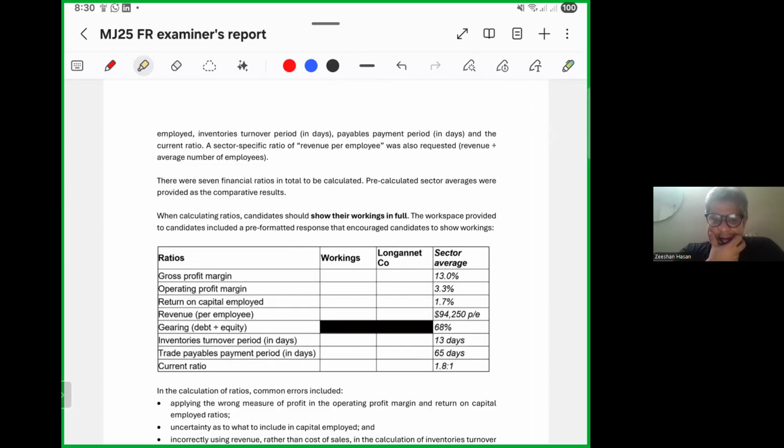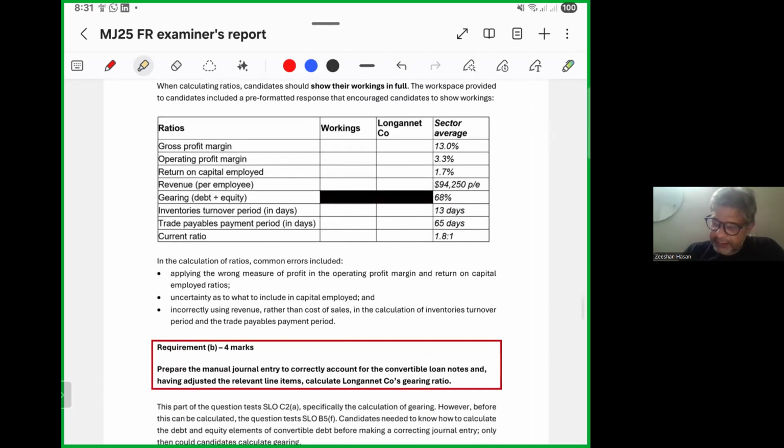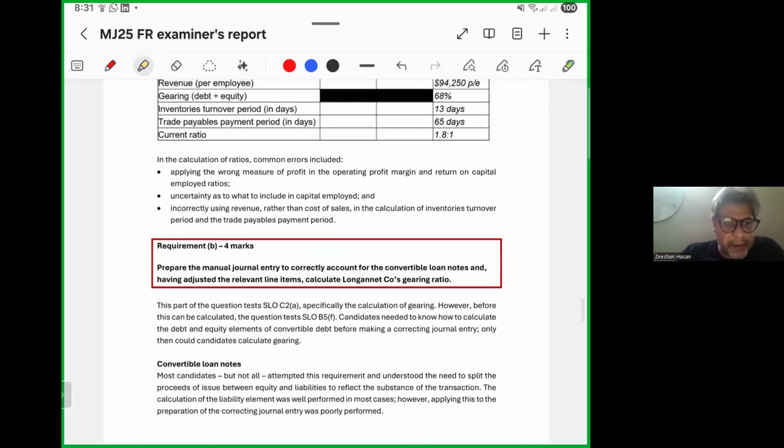In the calculation of ratios, common errors included, what blunders did you make? Applying the wrong measure of profit in operating profit margin and return on capital employed. Uncertainty as to what to include in capital employed. Seriously. Incorrectly using revenue rather than cost of sales in the calculation of inventories turnover period and the trade payables payment period.